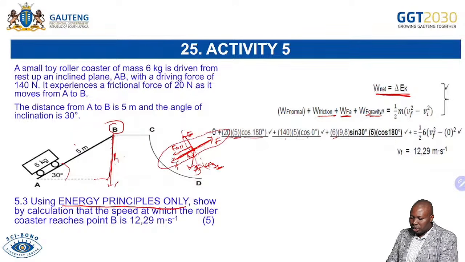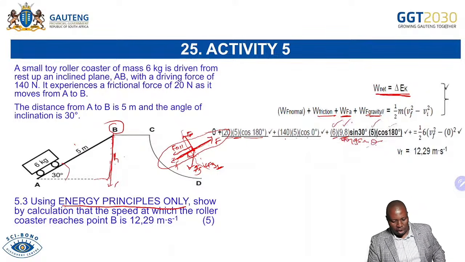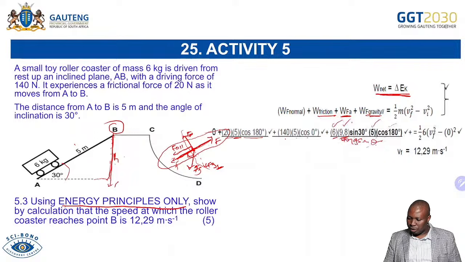Then you have your 6, which is your mass, your g, which is 9.8, sin 30, your angle, and it is opposing motion. That is your mg sin theta: your mass is 6, your g is 9.8, sin 30, your delta x is 5, and then cos 180. And then you are able to do your calculations with no problem.